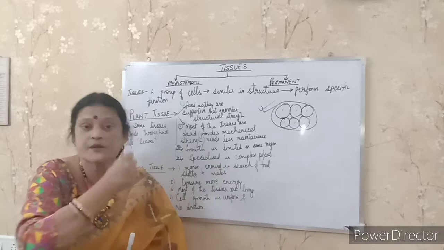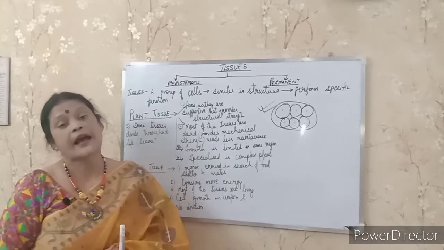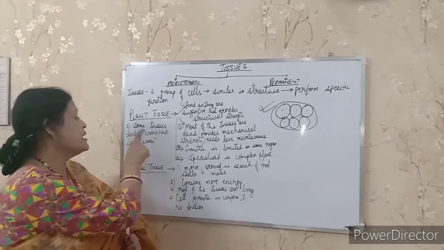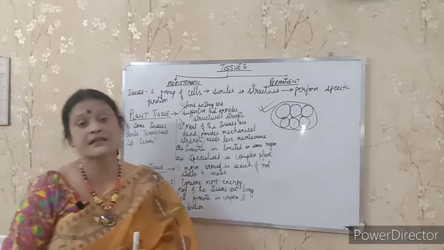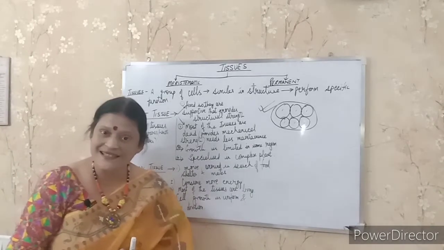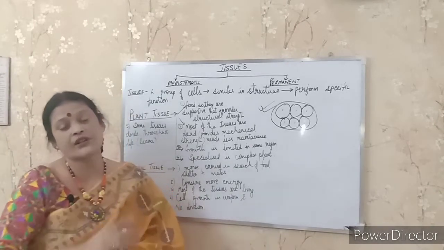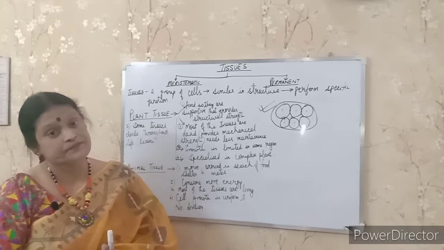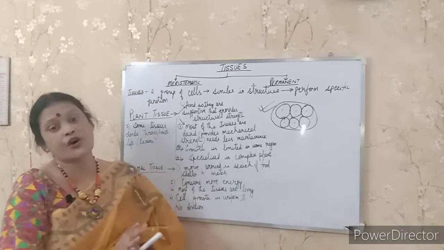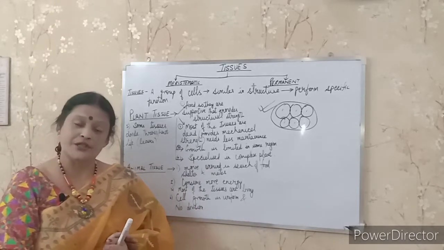They perform specific functions to help them. Clear? And last point, some of the tissues in plants divide throughout life, like in leaves. That is very important. So plant tissue is totally different from, yes student, animal tissue.